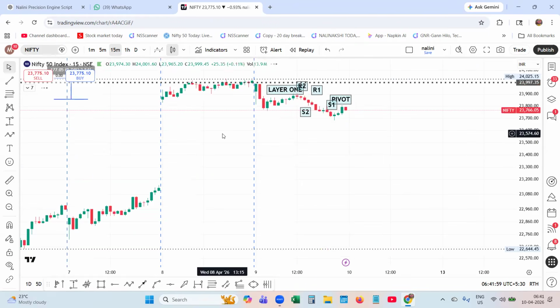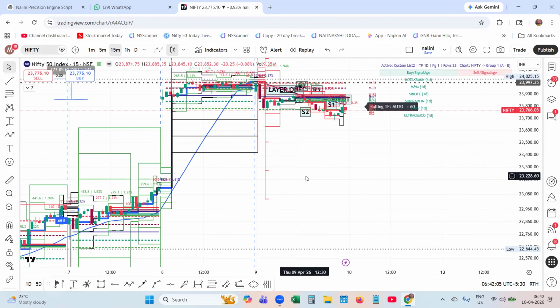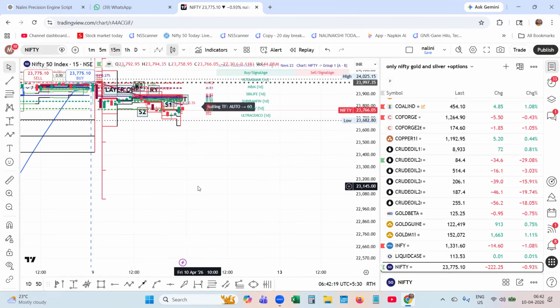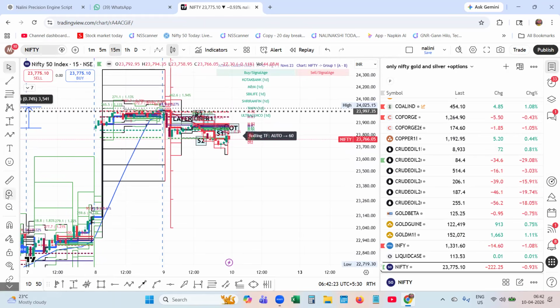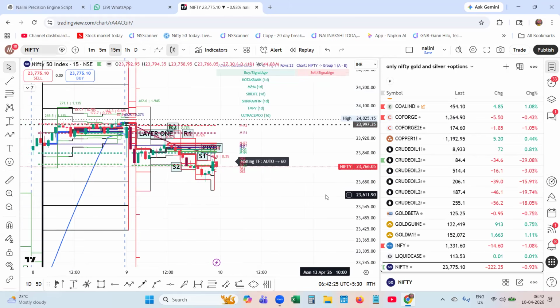Nowadays, because of the VIX at higher levels, even though it has been discounted, it had come to 19, but it is still very high. The premiums of at the money and in the money options are very high. For a normal retail trader, it becomes very heavy to take even one lot.